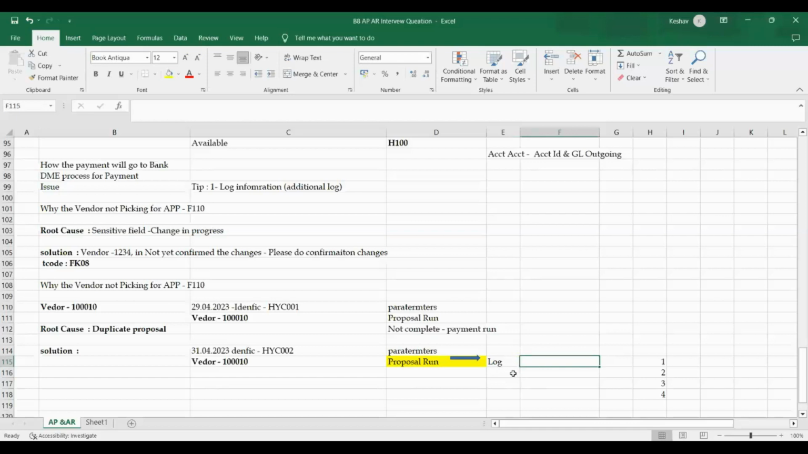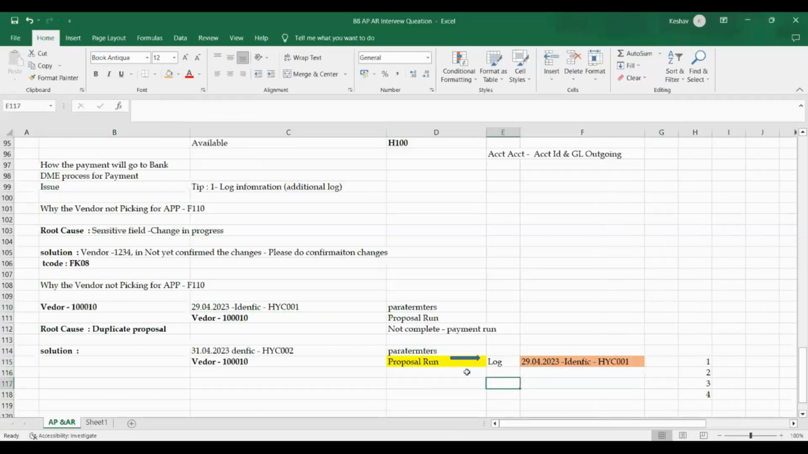It is locked for a proposal. In the log, it is very clearly indicated: the vendor is locked and is already run in the proposal. The system will clearly indicate this to you in the log. If you see it in detail, we can find this information. So by seeing the log very clearly, we can identify there's a proposal.